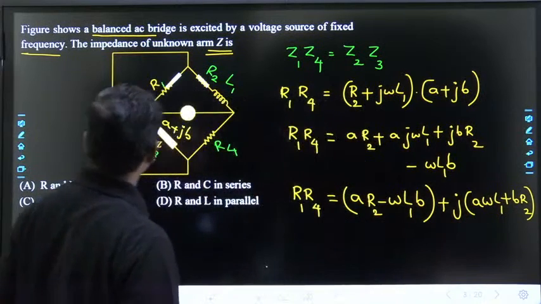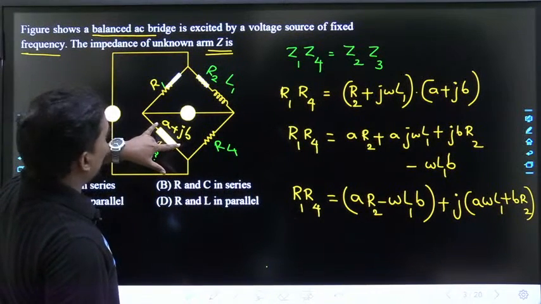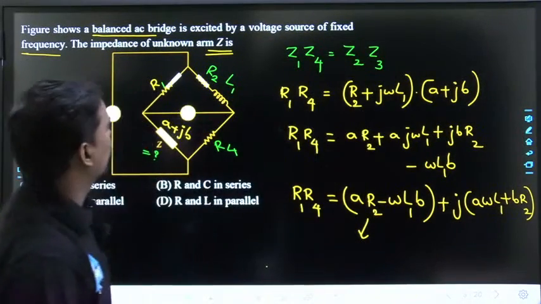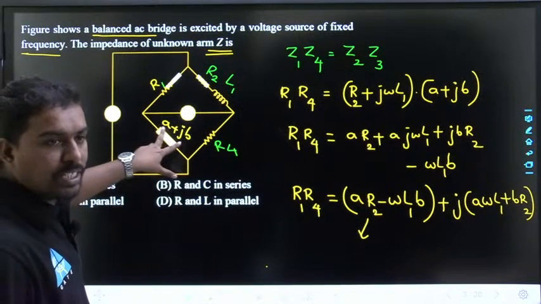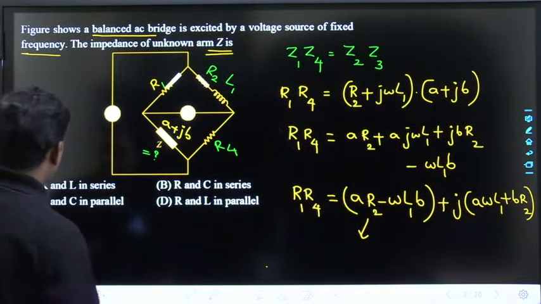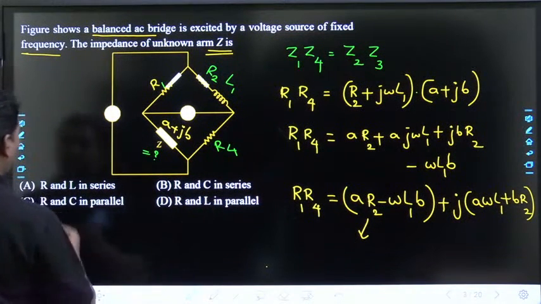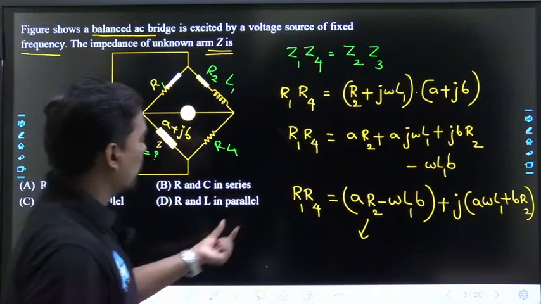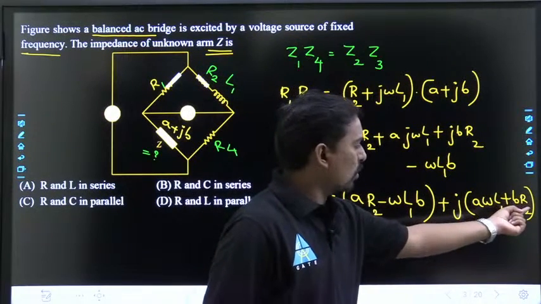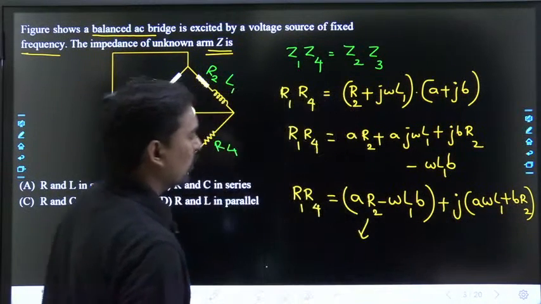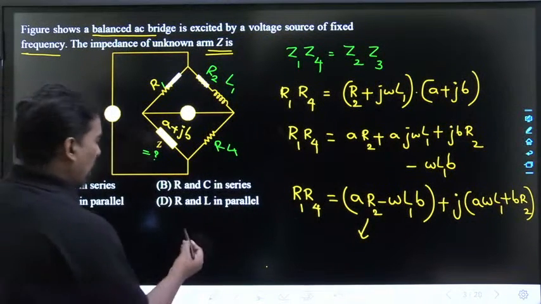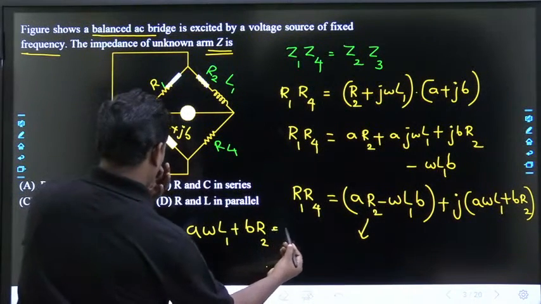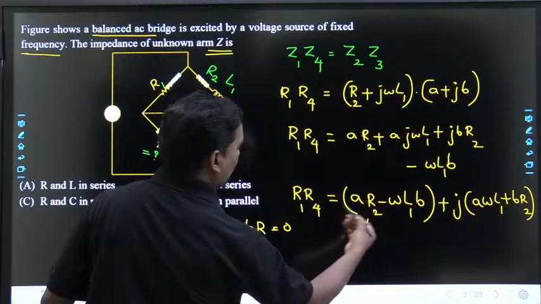you are going to have the component of Z. This A and B will be balanced if and only if it is having some resistance component and inductance component or not. So what we can write: R and C in parallel, R and L in parallel, R and L in series, R and C in series. What is going to be the correct answer? The imaginary part is 0 now, A omega L1 plus BR2 is equal to 0. Similarly, AR2 minus omega L1 B is equal to R1 R4.